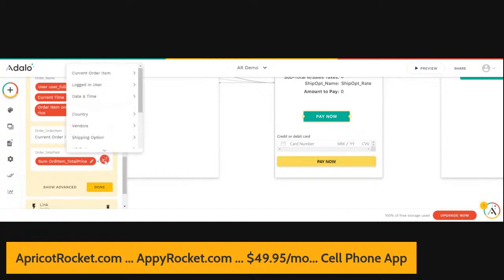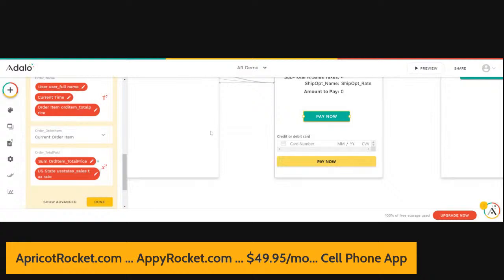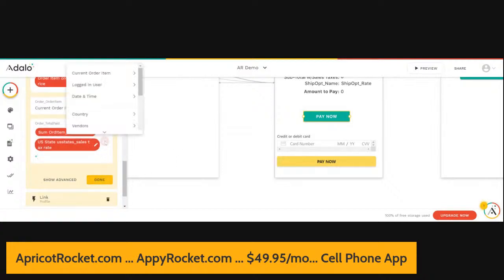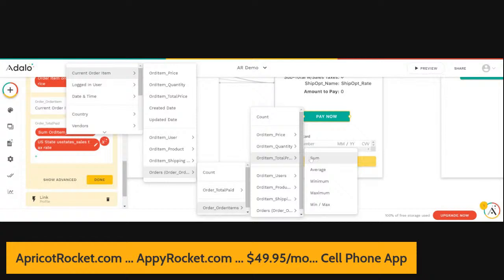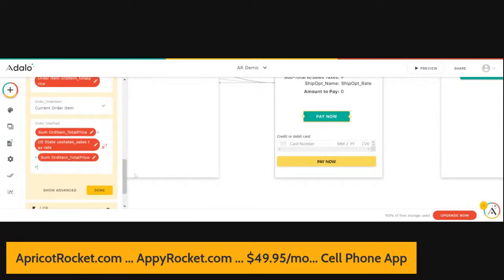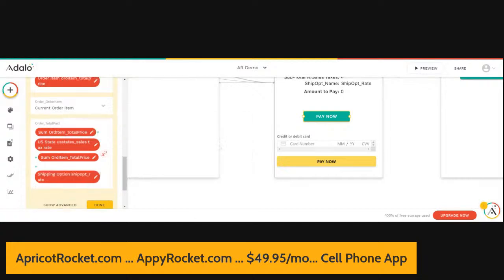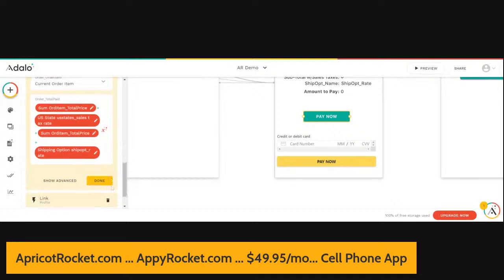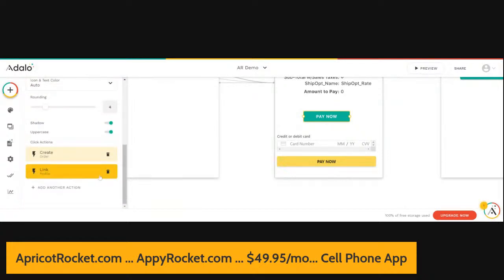Then we're going to insert the logged in user U.S. state sales tax rate plus. And we're going to do the current order item, orders. We're going to do order items total price sum. And then we're going to do plus. And we're going to use the magic text. And we're going to come down here, current order item, shipping rate. So we're going to insert all of that into the total. So now we've got done.